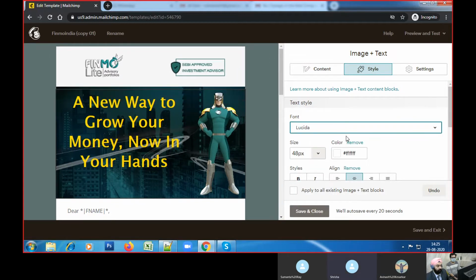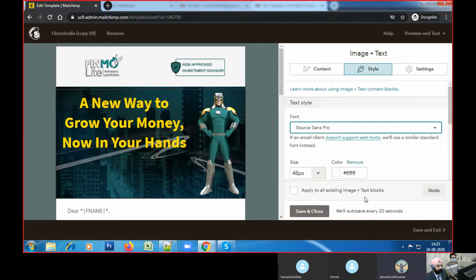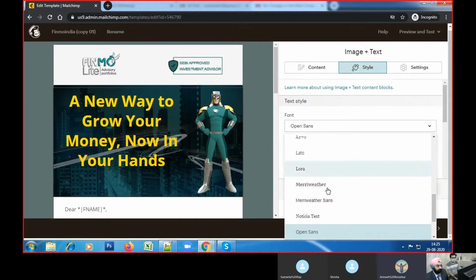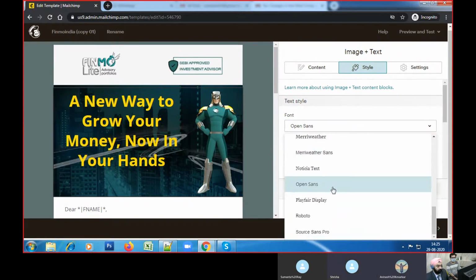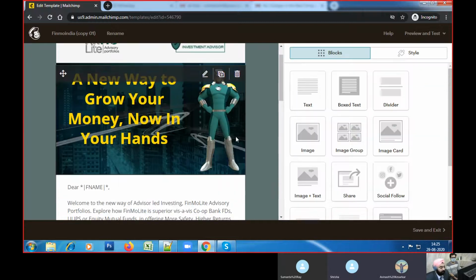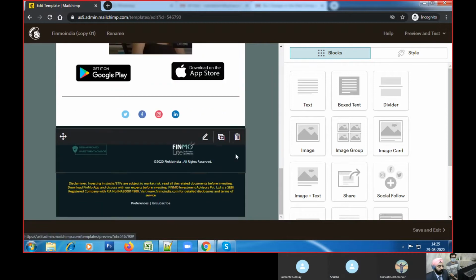I would suggest the closest, Source Sans or Open Sans. Open Sans looks good. Yeah, my observation too, my feedback too. Open Sans would be good. So here we are trying to use the same font throughout the template.